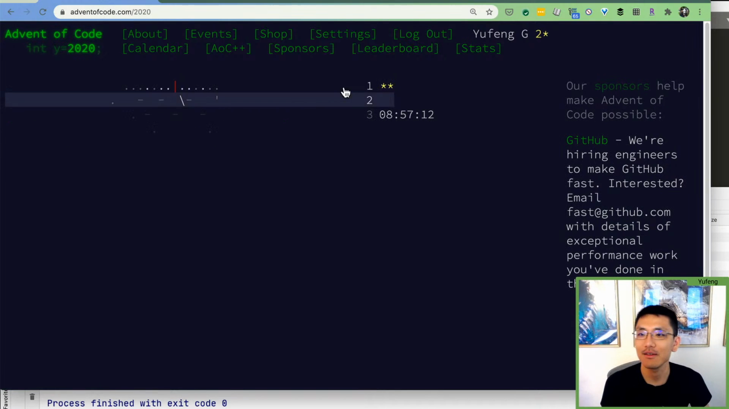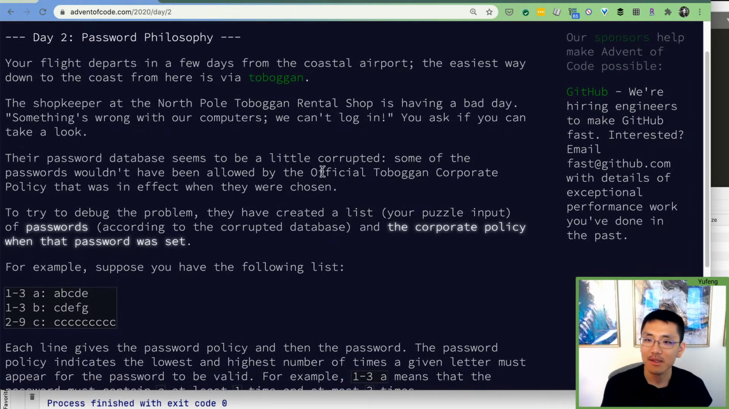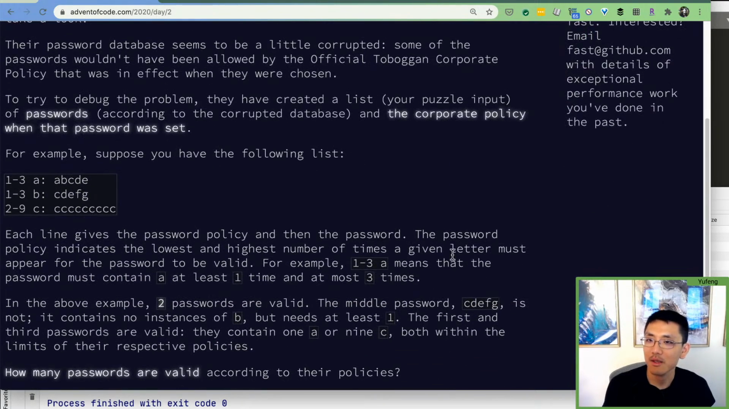All right, let's go. Day two. Here we are. Password Philosophy. Our flight departs in a few days. Easiest way down to the coast is via toboggan, naturally. The shopkeeper at the North Pole Toboggan Rental Shop is having a bad day. Something is wrong with our computers and we can't log in. Their password database seems to be a little corrupted. Some of the passwords wouldn't have been allowed by the official Toboggan corporate policy that was in effect when they were chosen. So it looks like we're going to have a little string parsing problem here.